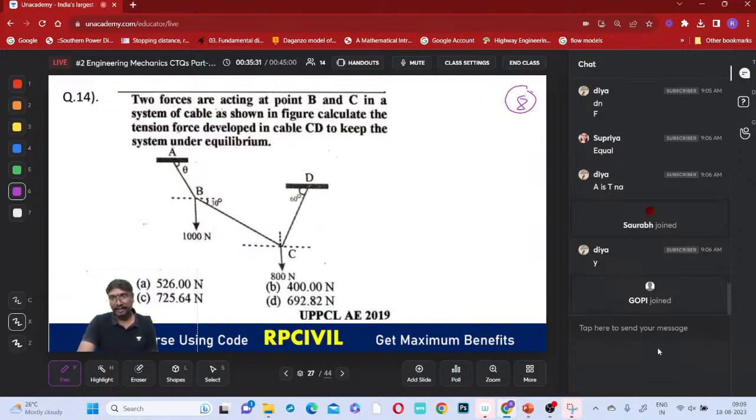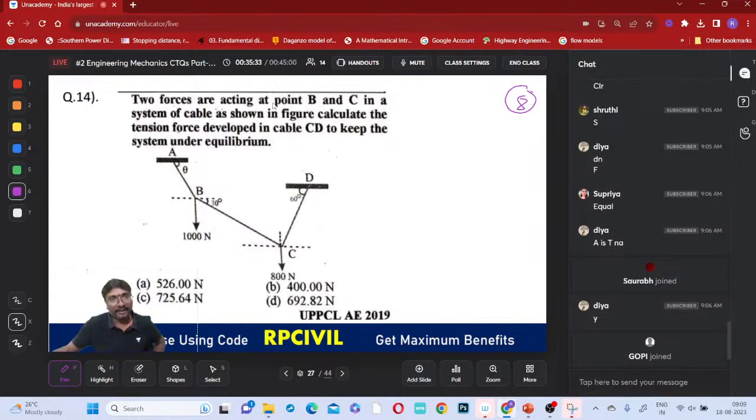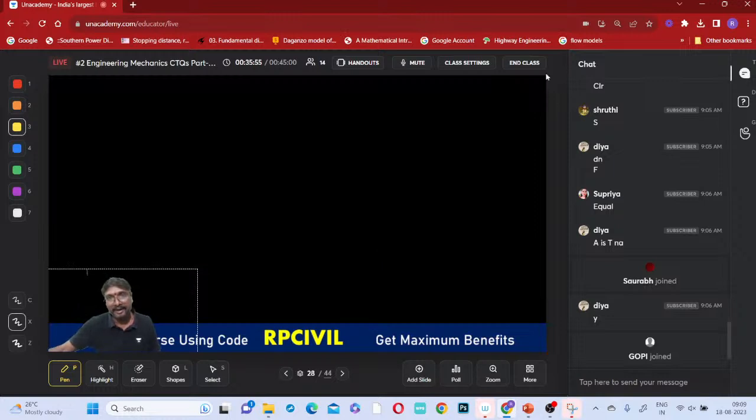Okay, here two forces are acting at points B and C in the system of cable shown in the figure. Calculate the tension force developed in the cable CD. Here you are asked to identify the tension force developed in this cable CD to keep the system in equilibrium. How can you calculate this CD if you consider the equilibrium free body diagram?